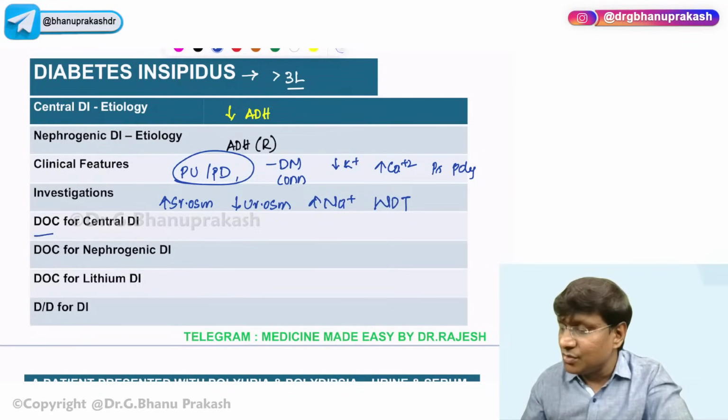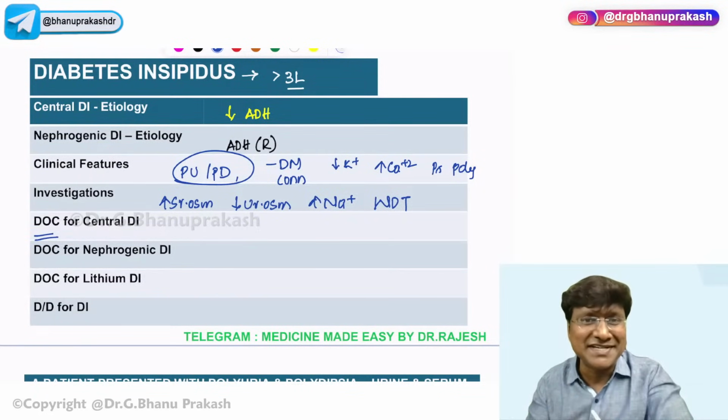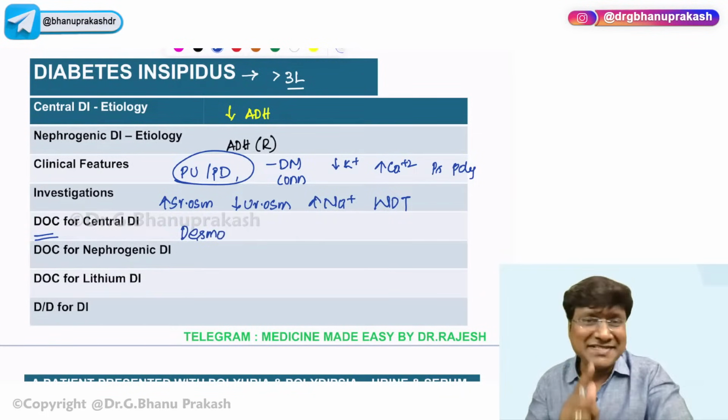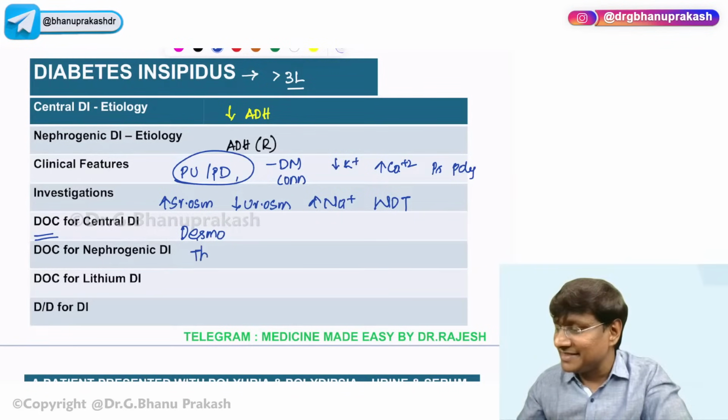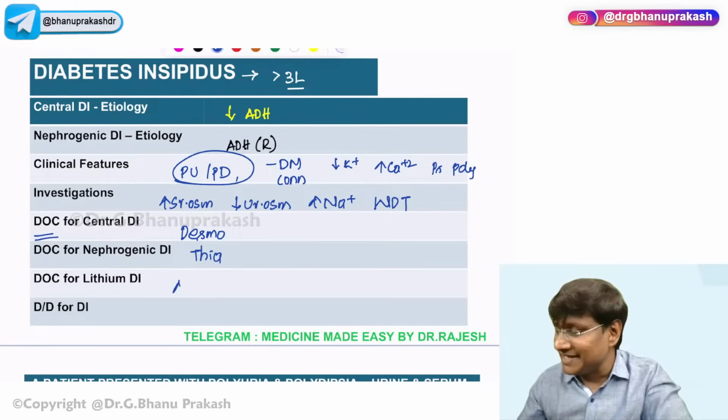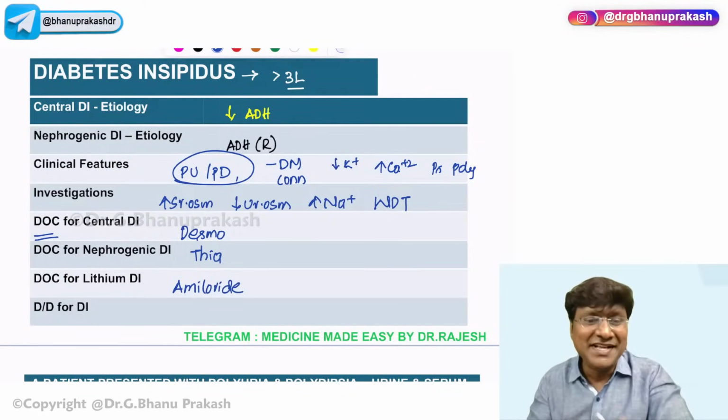Then what exactly is the drug of choice for central diabetes insipidus? That will be desmopressin. And the drug of choice for nephrogenic diabetes insipidus? That will be thiazide diuretics. And the drug of choice for lithium-induced diabetes insipidus? That is amiloride. And what will be the differential diagnosis for diabetes insipidus?